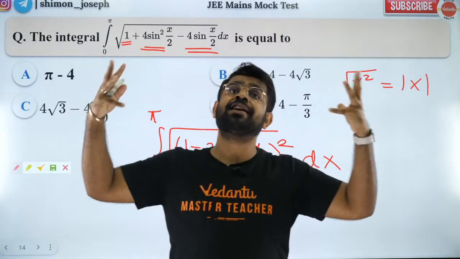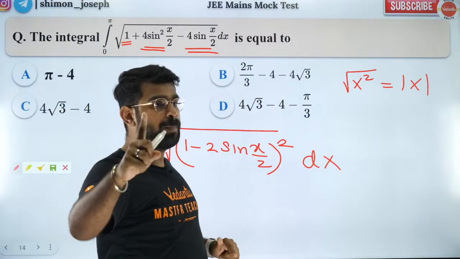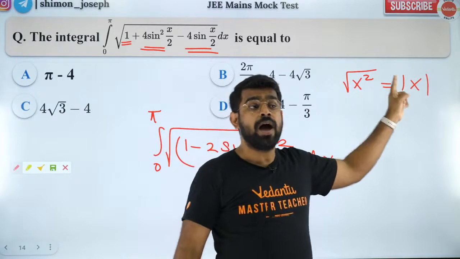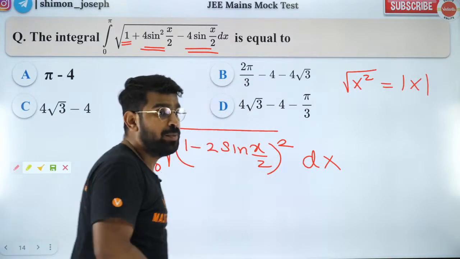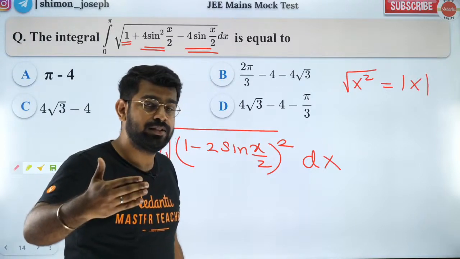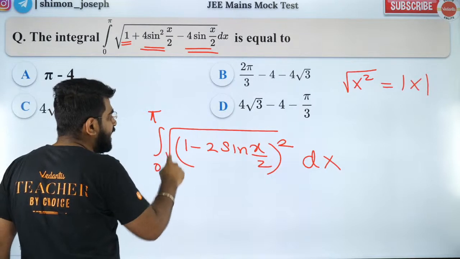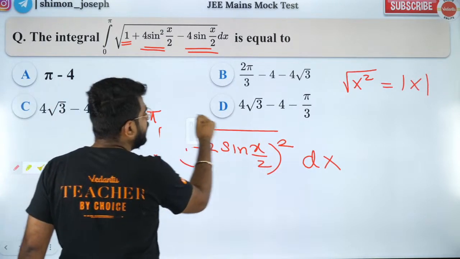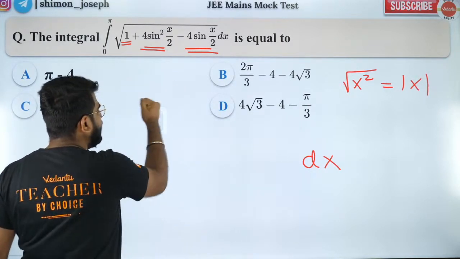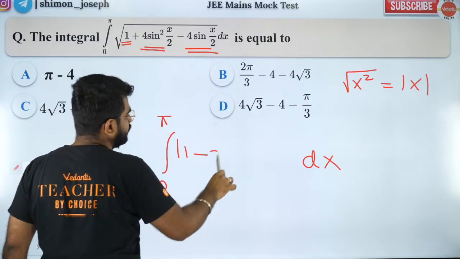People think it is plus or minus x. People say whatever they feel like. But root of x square is actually mod x. Because square root cannot be negative. Square root should always give you a positive value. So likewise, when I take square root of x square, it's going to be modulus of that. Correct now?